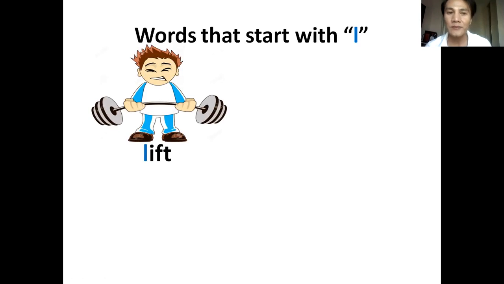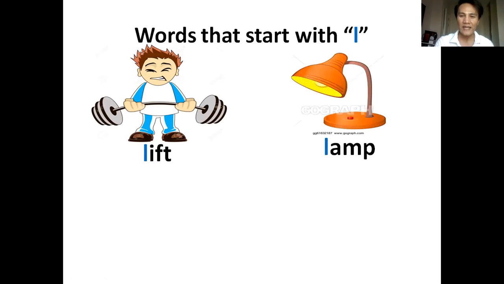Again, very good, lift. Next word, lamp. It's a light. When you are studying, you need a lamp. Again, very good, lamp.